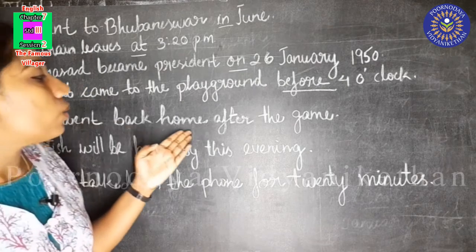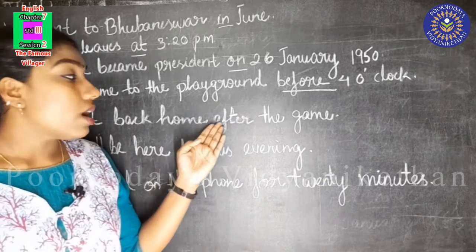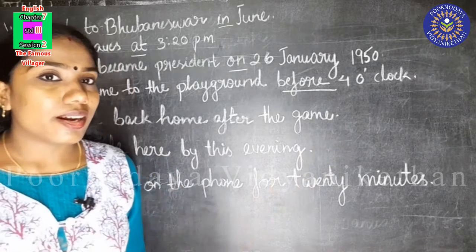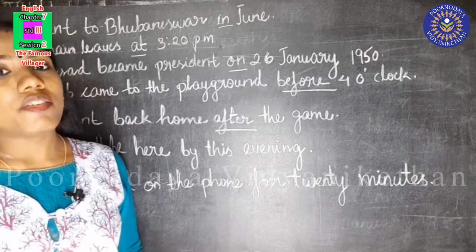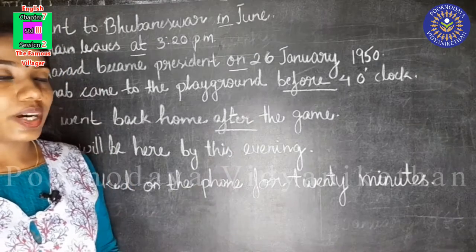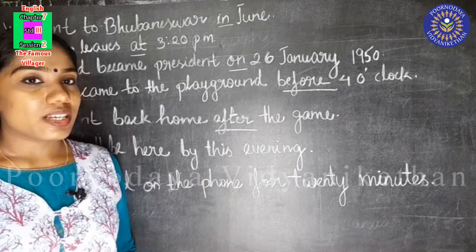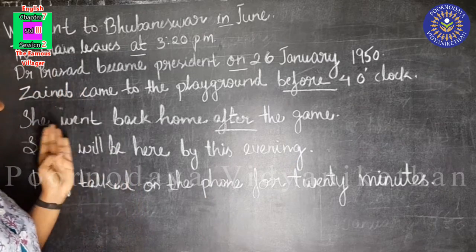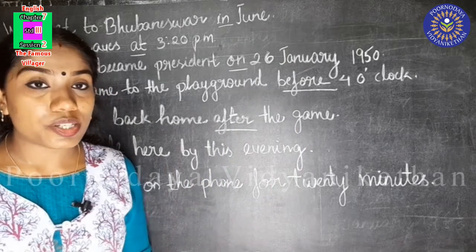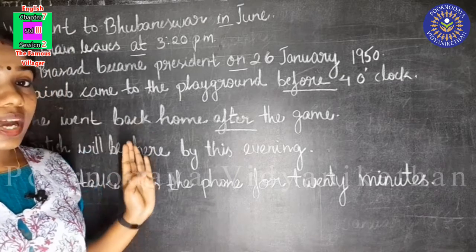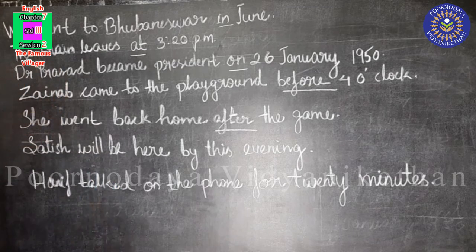She went back home after the game. Here, after is the preposition of time. After is the word that tells us when she went back home. So, when did she go back? She went back home after the game. After is the preposition that tells us when she went back. Did you understand, children? Here is the next one.